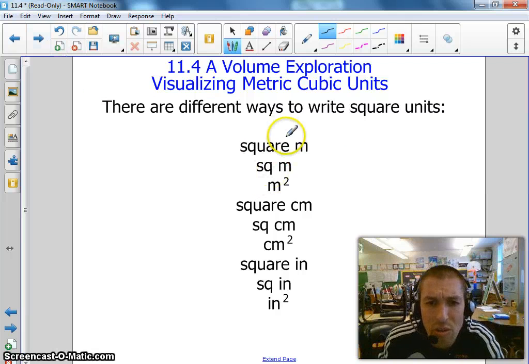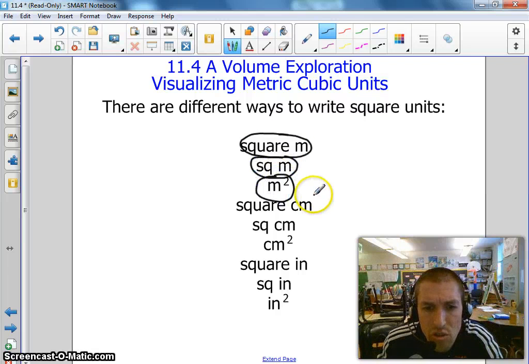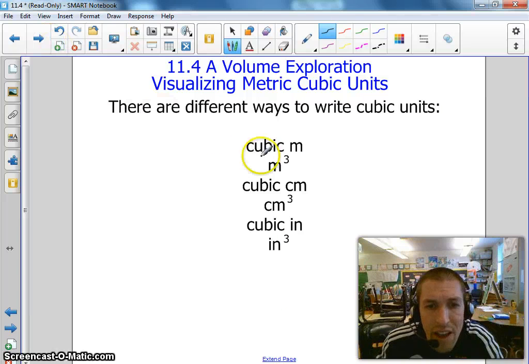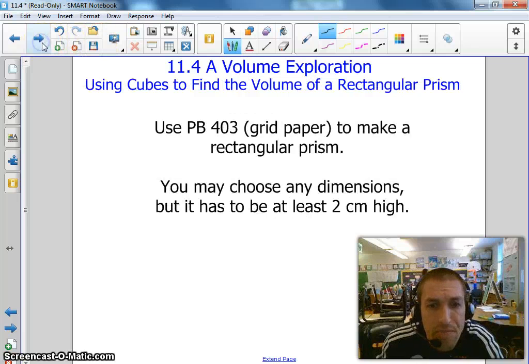Okay, there's other ways to do it. You could do square meters. You could write it like that, or you could do meters squared if we're measuring just an area. These are all things we use just for area. They're two-dimensional. We multiply two numbers together. That's why the 2's are there. But moving on, we could have cubic meters, meters cubed. We multiplied 3 numbers together, so that's why they're doing that. It's 3 dimensions. That's why we have cubic inches, cubic centimeters, cubic meters.